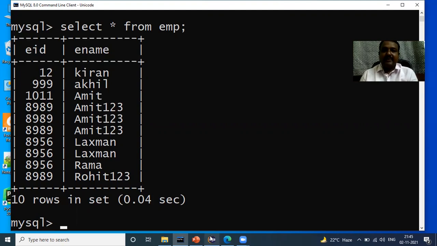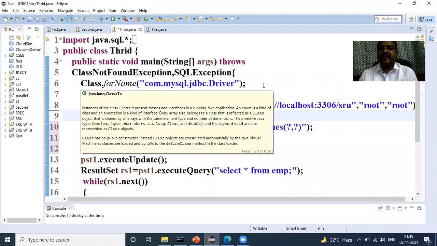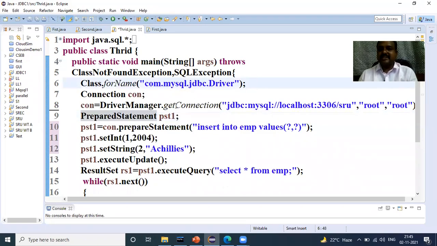So I open my Eclipse. Now we can see this Eclipse code where I will be installing my driver by using the method called Class.forName. We establish the connection by using DriverManager.getConnection. Then we create a reference variable of the interface PreparedStatement, and on it we call the method prepareStatement.